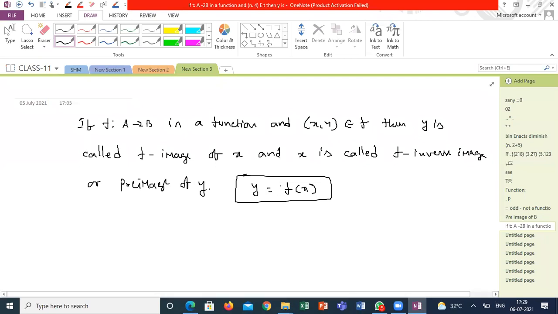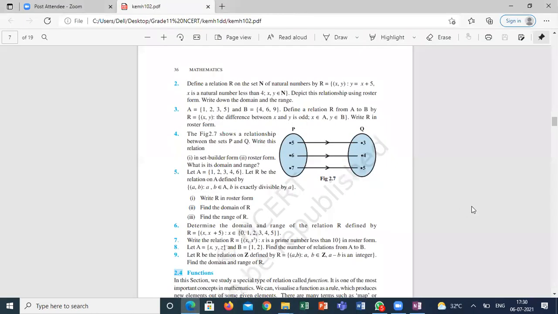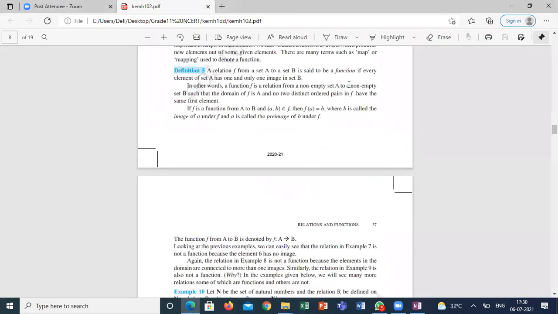So when a relation can be called a function: all the elements come under the domain of the relation, and each and every element should have one and only one image, then that relation is called a function. Let's see, in the textbook they might explain in a different way. A relation from set A to set B is said to be a function if every element of set A has one and only one image in set B. Now we know the meaning of image.